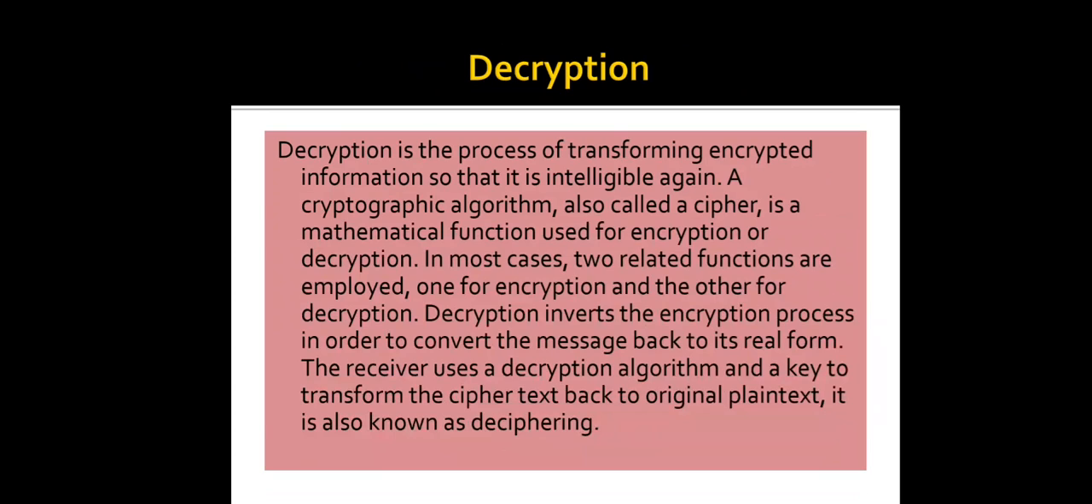Decryption inverts the encryption process in order to convert the message back to its real form. As I told you above also, it just converts the message back to its real form in the real language. The receiver uses a decryption algorithm and a key to transform the cipher text back to the original plain text. It is also known as deciphering. Right? So that was all that we had for Unit 4.